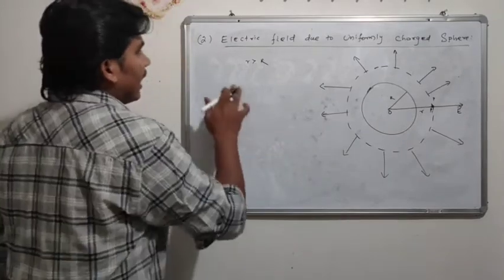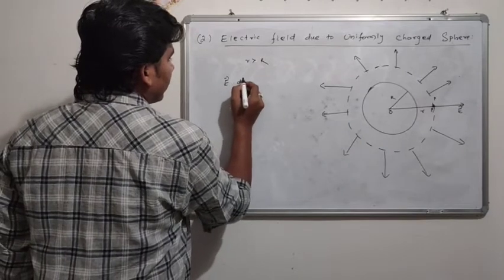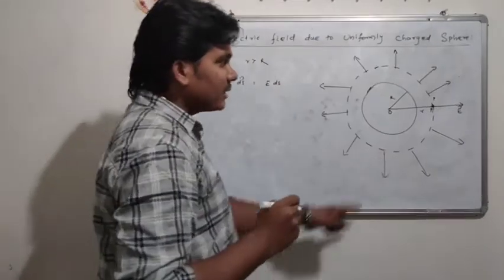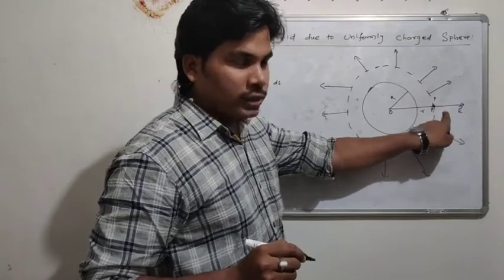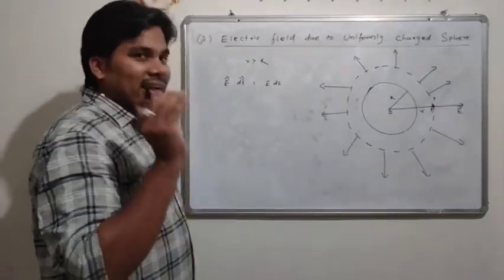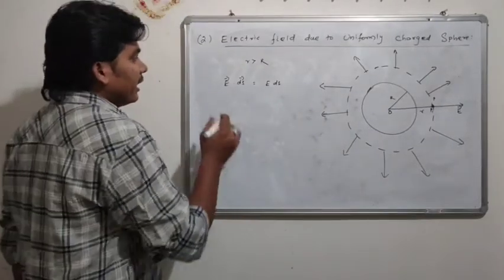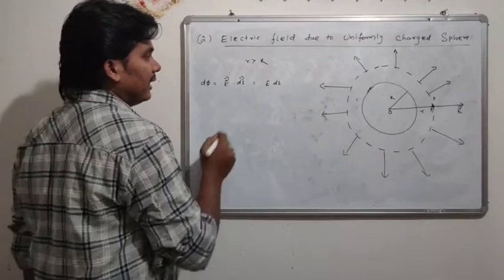Now see, E vector dot ds vector gives E ds cos theta. As both are coincident, the angle is 0, thus cos 0 is 1. Then d phi is E dot ds, which will be E ds.